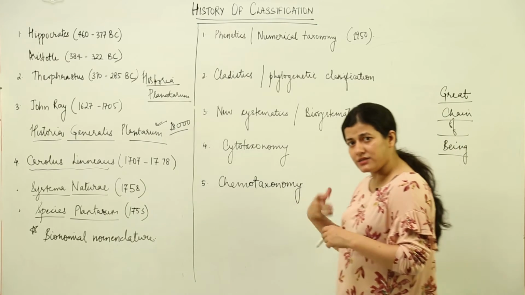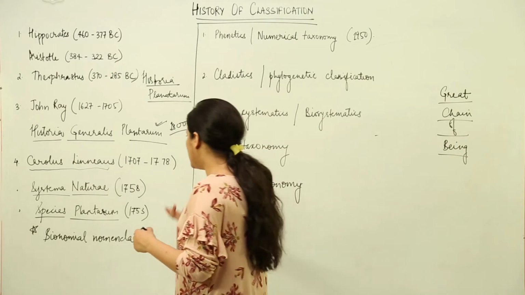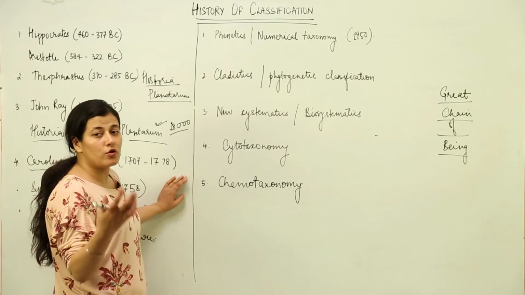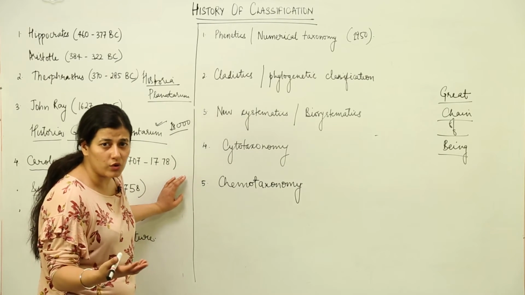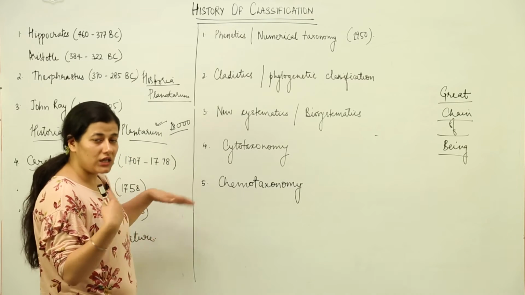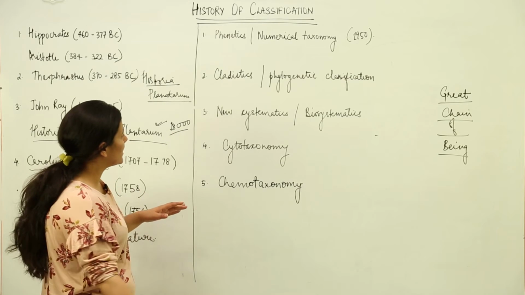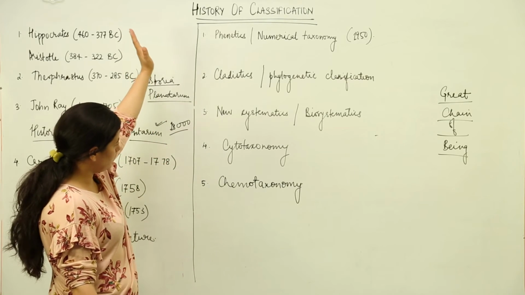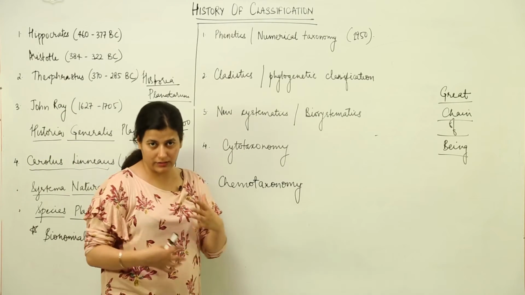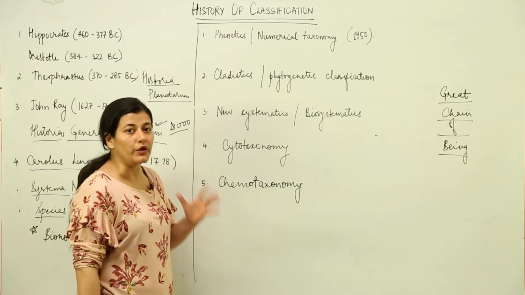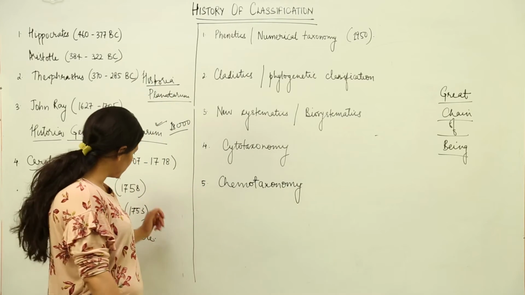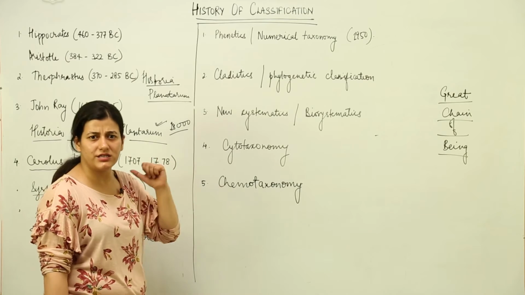Then came many classification scientists who proposed systems, like Bentham and Hooker. They also, on the basis of the natural system, proposed some classification mechanisms. Now, over the course of history, how this entire taxonomic study has evolved, we are going to see that. First of all, there was the natural system of classification till 1800, in fact till 1900.